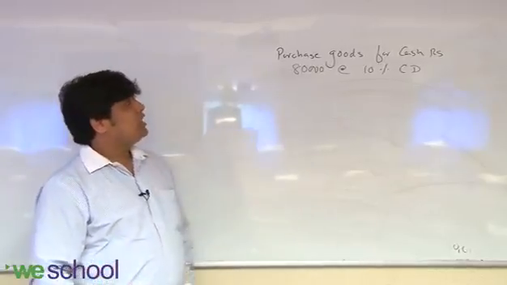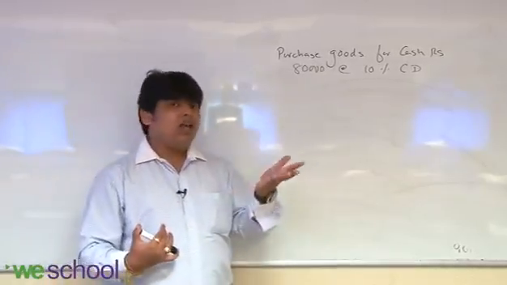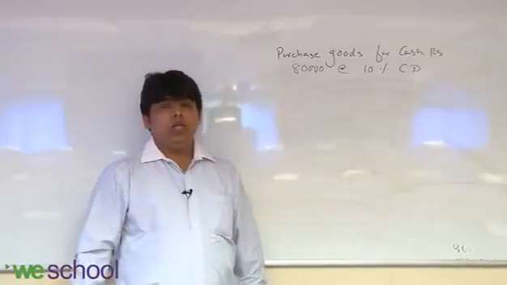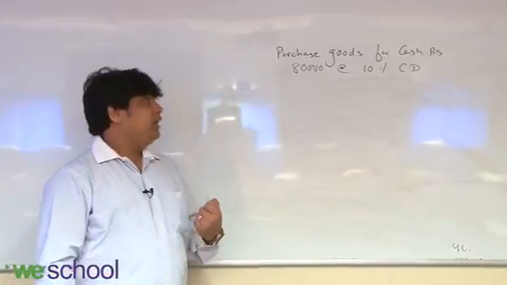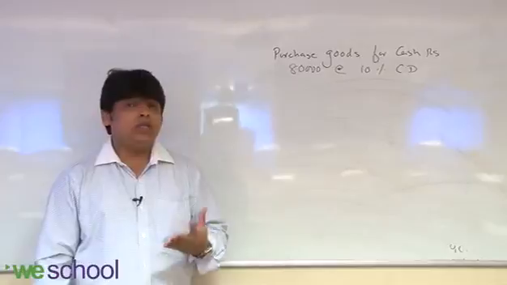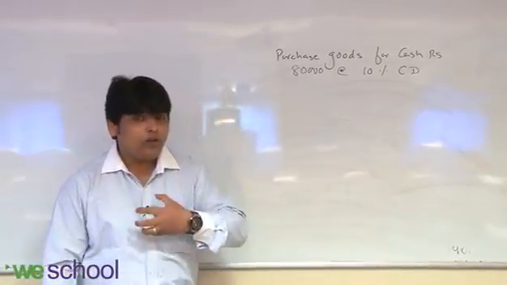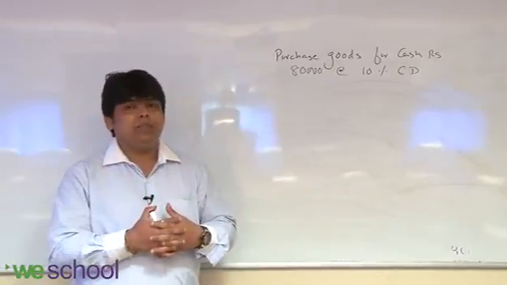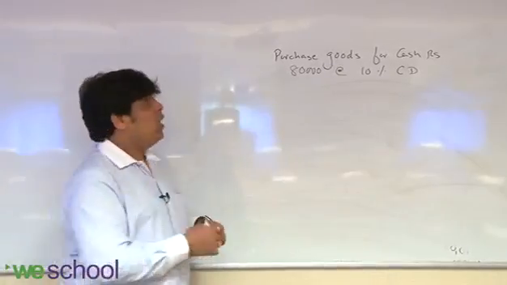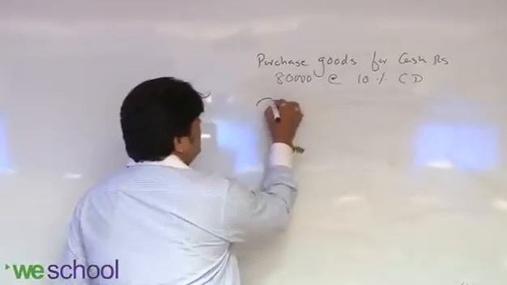Okay. Now in this transaction, when you purchase goods, goods are coming in, cash is going out. So when you are making the payment, you are supposed to pay 80,000, but that fellow is giving you 10% discount. So from the company's point of view, that discount is an income, and income is credited. Now what to write? See, purchase account debit.